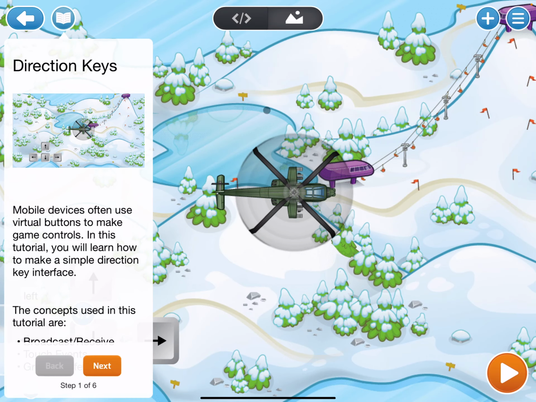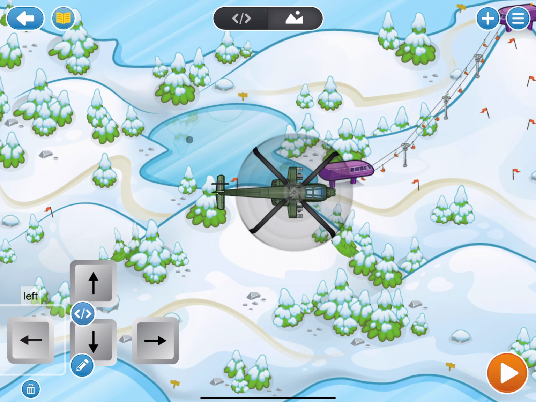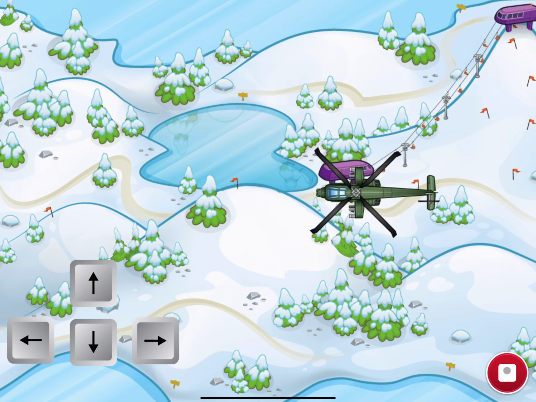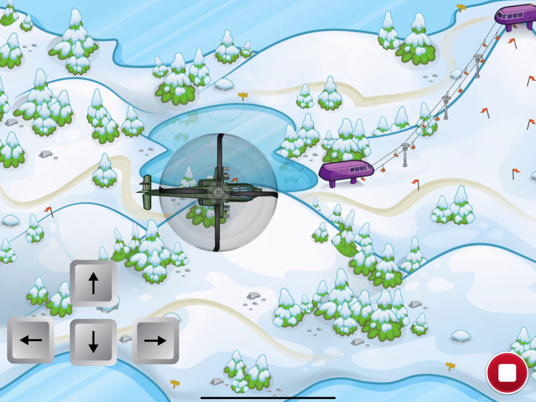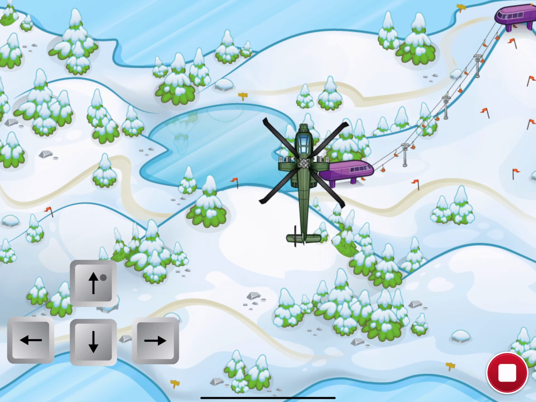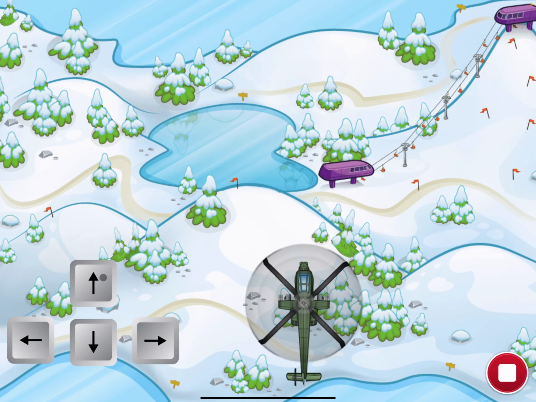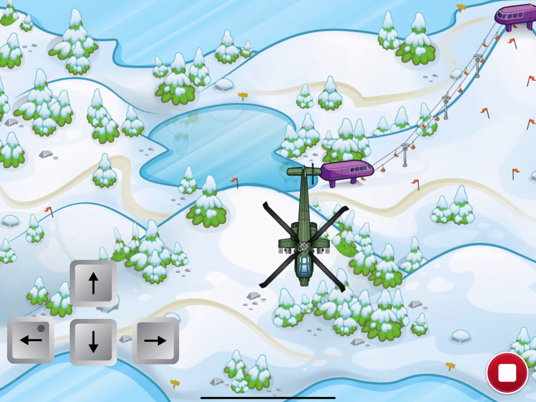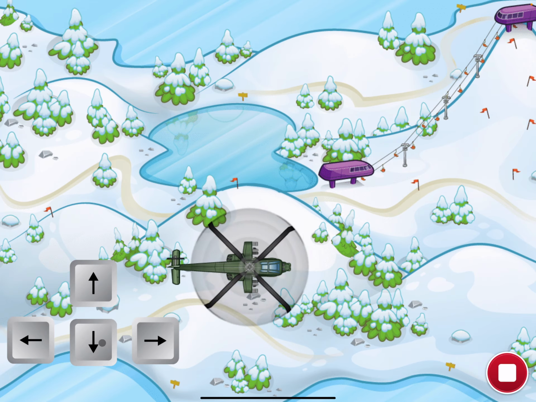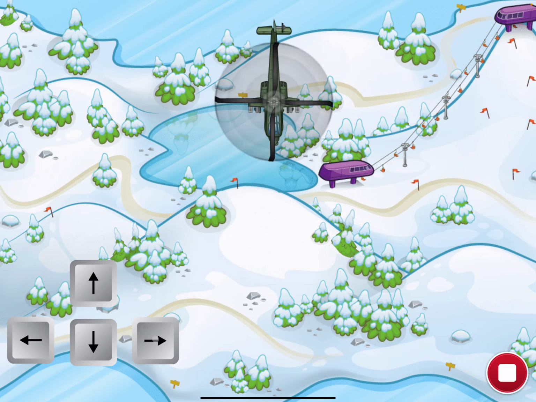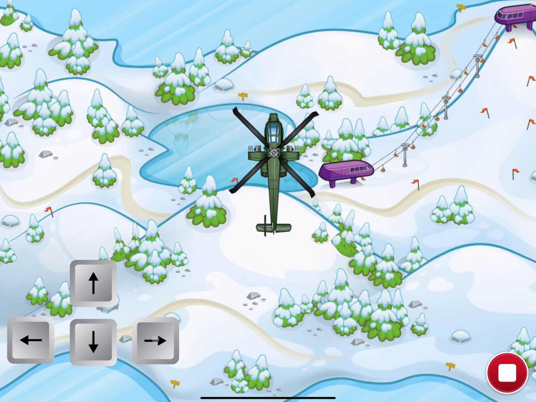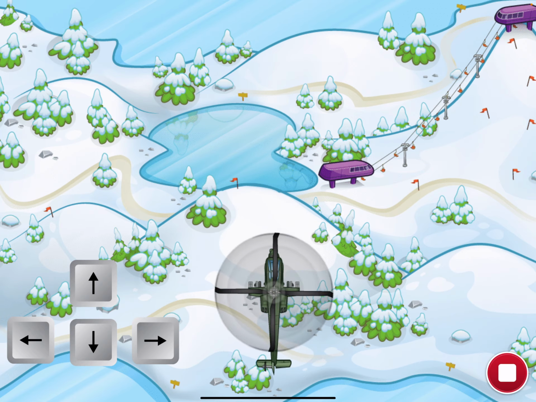Direction Keys is a great little game. It does have instructions here, but we're going to ignore those because I'm going to talk you through the instructions anyway. So basically here you have a helicopter on your screen, and when you press play, the helicopter will bounce back and forth. The direction buttons will let you change the direction of the helicopter, although it will bounce of course, and it bounces around. The right button doesn't work, but we're going to fix that in the next lesson. See if you can get up to there.